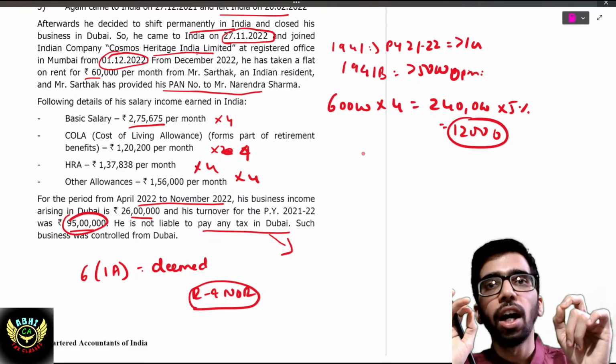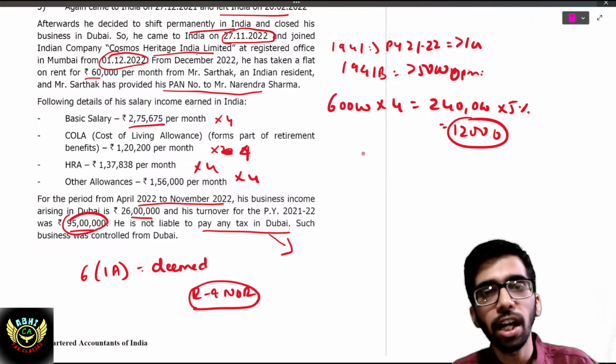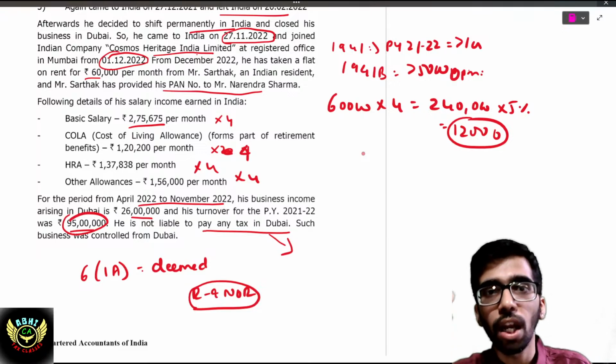In this year, March rent is 60,000. When you are paying 60,000 rent, you have to deduct 12,000 from that, and the balance, that is 48,000, you have to pay to the landlord.